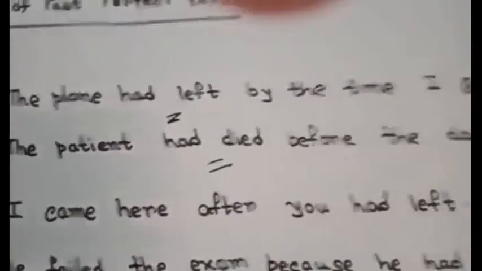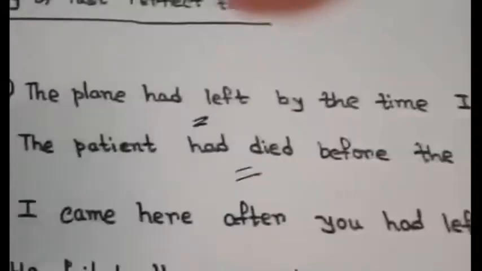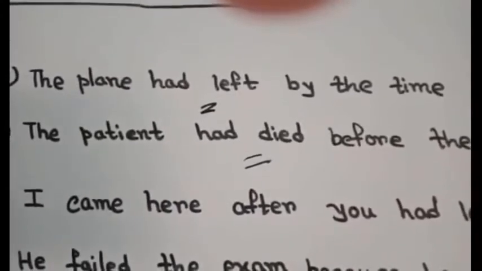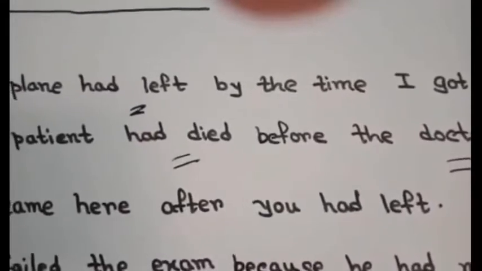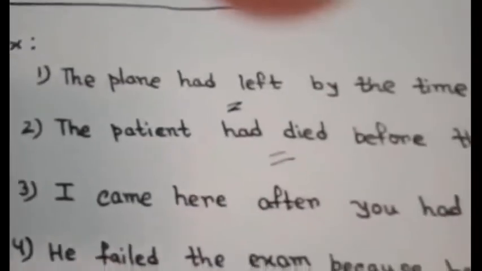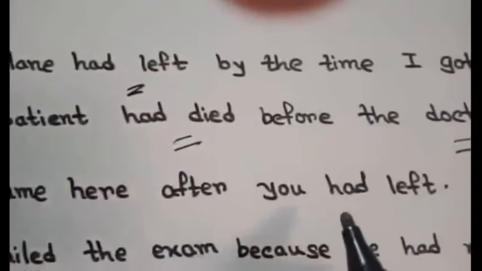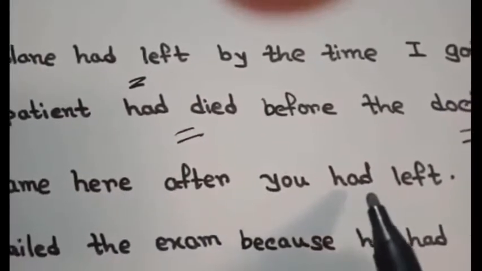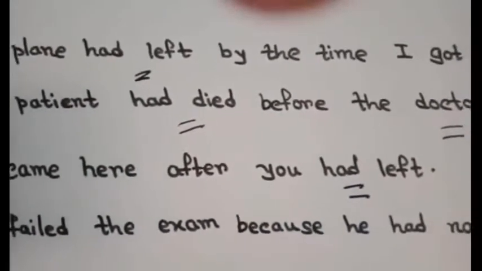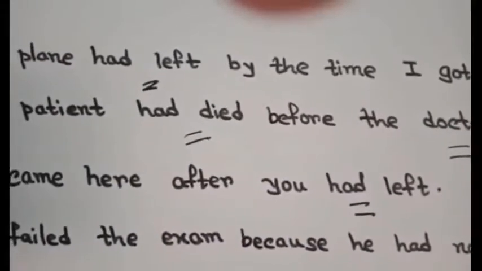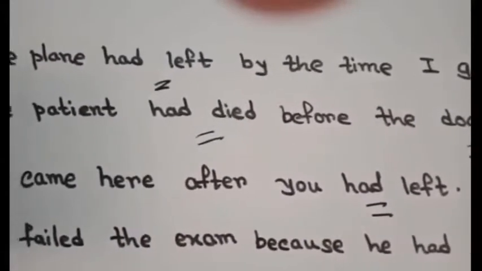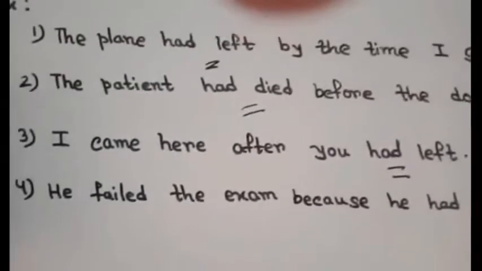I came here after you had left. Okay. You can see here that I came here after you had left. So you had left before and then I came here. And so for this first past action I use past perfect tense here because whatever happened first in the past we express it in past perfect tense, right? Now see the